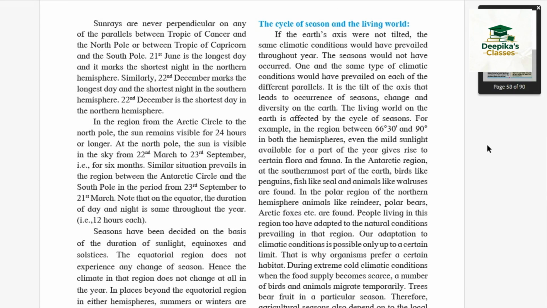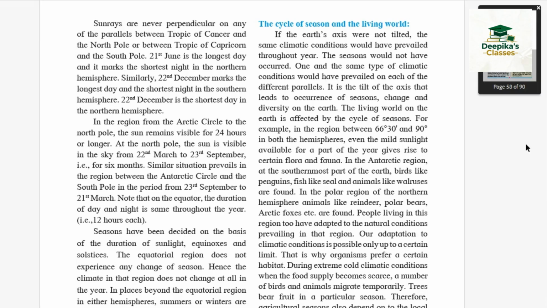Now let's move on to the next topic, the cycle of season and the living world. If the Earth's axis were not tilted, the same climatic condition would have prevailed throughout the year. The seasons would not have occurred. One and the same type of climatic conditions would have prevailed on each of the different parallels. It is the tilt of the axis that leads to occurrence of season, change and diversity on the earth. The living world on the earth is affected by the cycle of season.